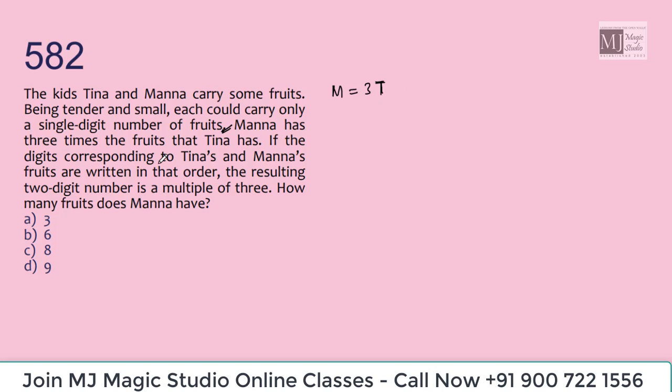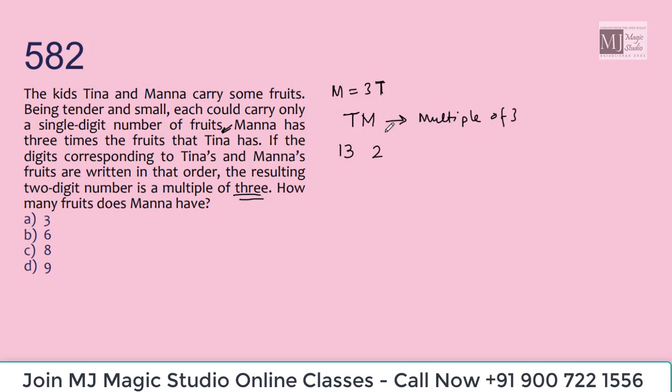If the digits corresponding to Tina's and Manna's fruits are written in that order, that means if we write Tm, it is a 2-digit number, because T is 1 digit and M is also 1 digit. The resulting 2-digit number is a multiple of 3. Tm is a multiple of 3. And we know that M is 3 times T. So we can have options. If T is 1, then M is 3.